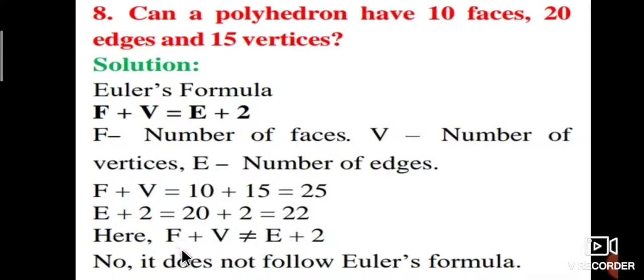Therefore, 25 is not equal to 22. No, it does not follow Euler's formula, because the number of faces plus vertices must be equal to edges plus 2. Therefore, it is not possible.